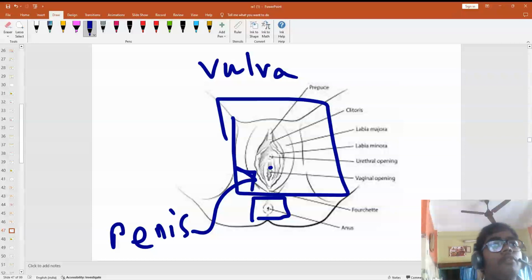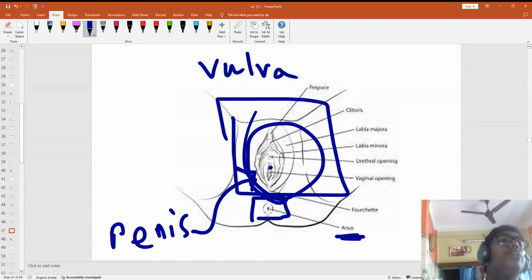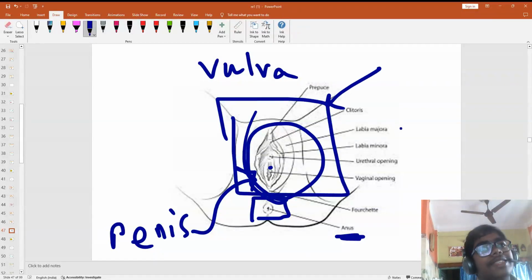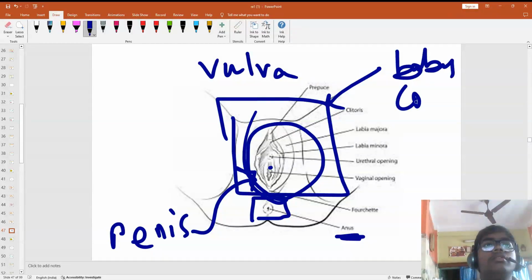Many have confusion that the urine is coming from the vulva. No, the anus is down there, and the urine comes from there, and this front part is for reproduction. And from here only, if a natural baby is coming, the baby comes out from here. At that time it enlarges.